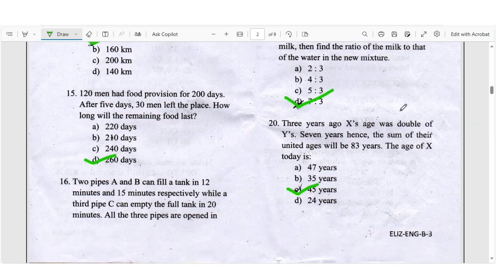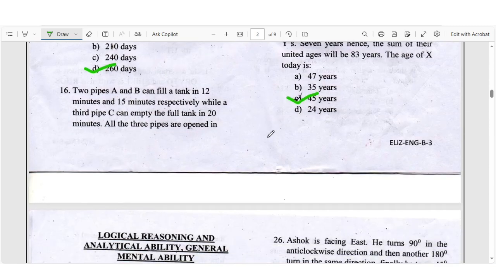Question number 20. 3 years ago, X's age was double Y's. 7 years hence, the sum of their ages will be 83 years. What is the age of X today? The right answer is C, 45 years.